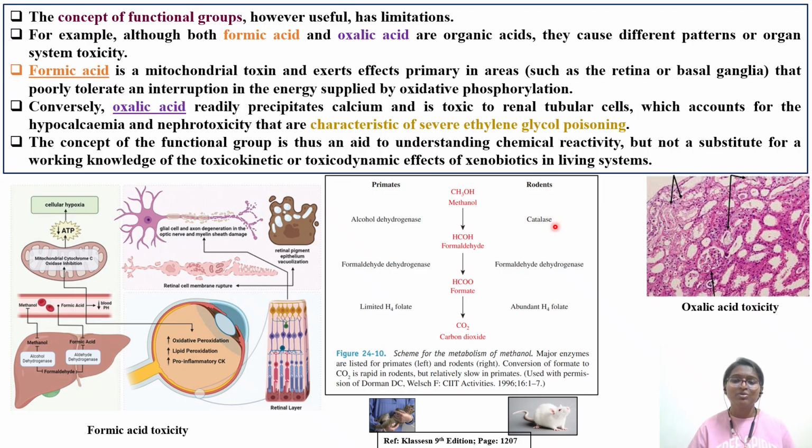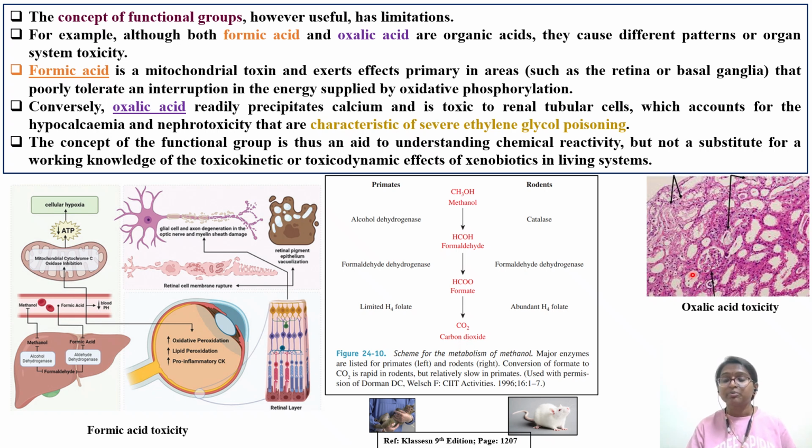Why is catalase minor? Because catalase, in order to metabolize the alcohol, needs hydrogen peroxide, H2O2, and H2O2 in our body is less. So that particular pathway cannot be the major one in the case of either mammals or monkeys or primates. Whereas in the case of rodents, the primary pathway is catalase. That is the concept you have to remember. Okay, and here formaldehyde dehydrogenase is involved. In our case, aldehyde dehydrogenase is involved. And finally, what it is forming is H4 folate and carbon dioxide.